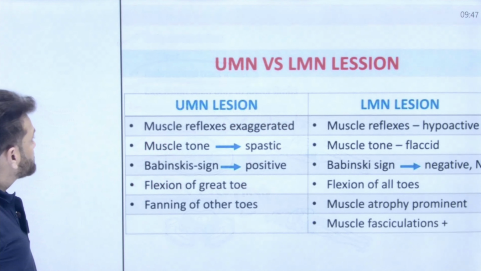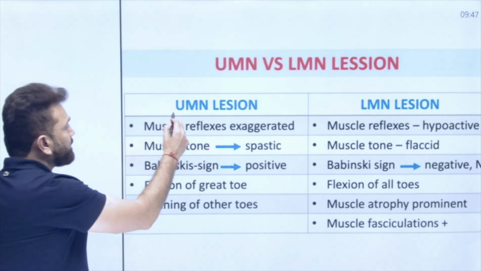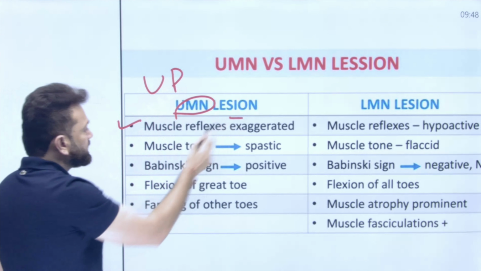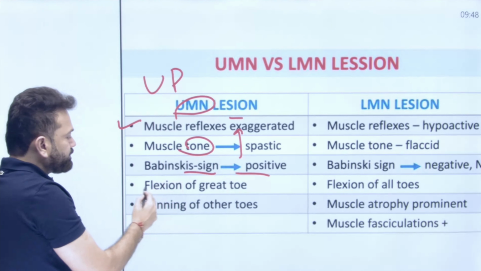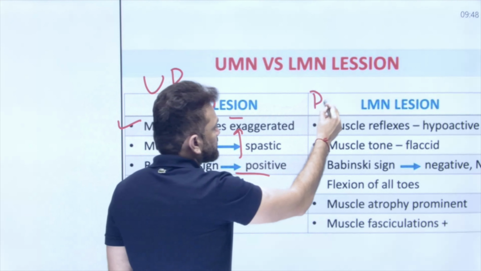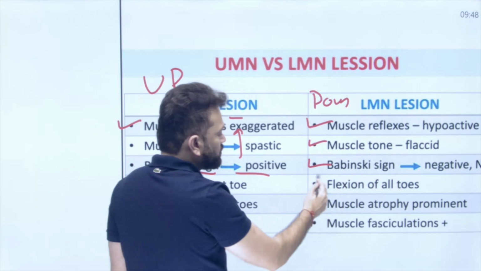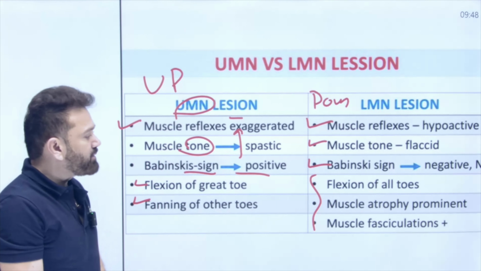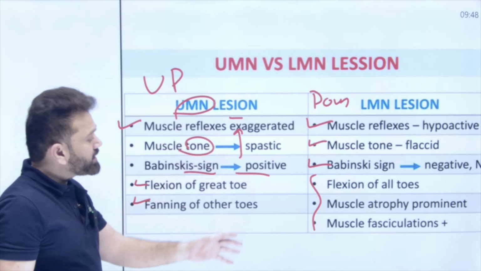Is this clear, doctors? Upper motor neuron lesion and lower motor neuron lesion. Remember, in upper motor neuron lesion, everything will be up. Muscle reflexes exaggerated, muscle tone spastic, Babinski sign positive. What is that? Extension of the great toe and fanning of other toes. Lower motor neuron lesion, everything will be down. Muscle reflex hypoactive, muscle tone flaccid, Babinski sign negative, flexion of all the toes. Muscle atrophy will be prominent, muscle fasciculation will be seen. So in upper motor neuron lesion, everything will be up. In lower motor neuron lesion, everything will be down.